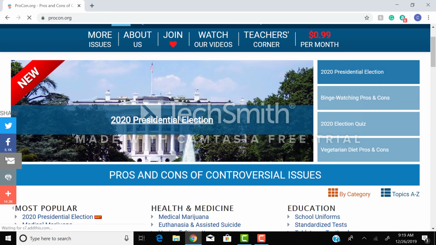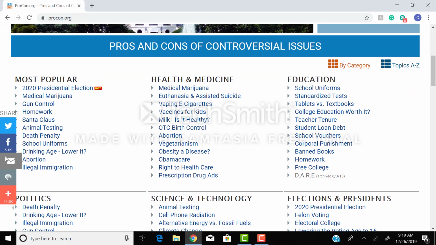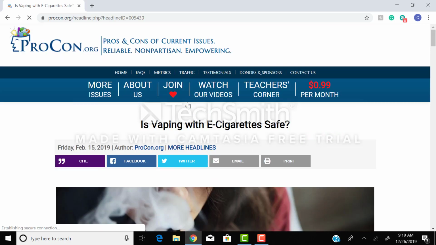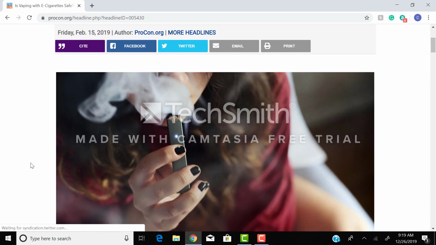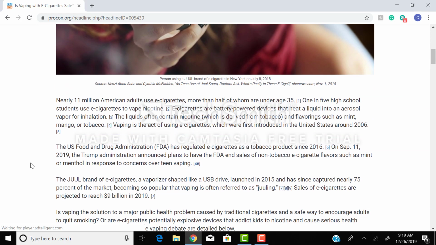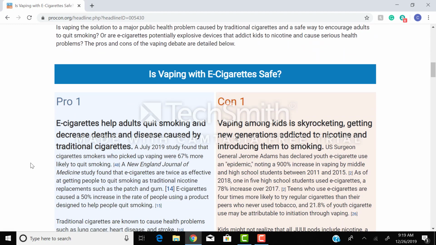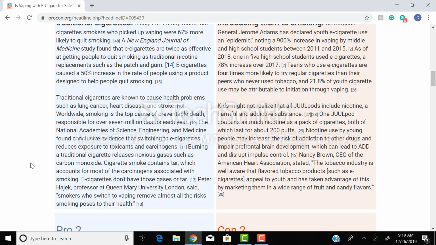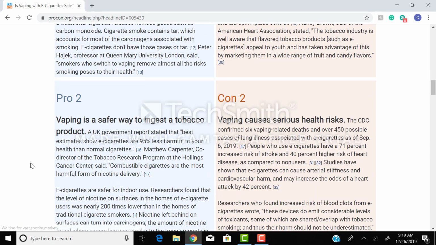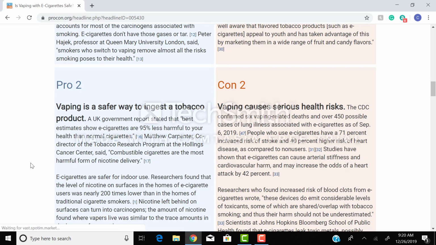All right. So we see here a list of topics that you might want to consider for your paper. And because it's so timely in the news, I'm going to choose vaping e-cigarettes. Okay, seeing a lot of things in the news about this recently. So you're going to find some information about pros and cons. Is vaping safe? Is it not safe? Is it helpful to those who are trying to stop smoking analog cigarettes or not? So that might kind of give you an idea about where you want to go with your paper.